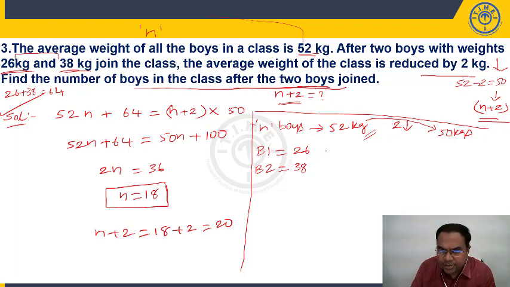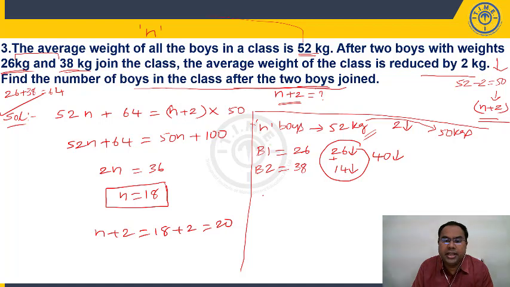Now see here, 26. So how much less is it carrying to the group? 26 less. 38. Average is 52. It is carrying 14 less. So overall 26 plus 14, both of them are carrying how much less to the group? 40 less to the group. Now friends, after adding these two people, your average is coming down by 2. That means each member in the group is coming down by 2. So how many people are there?